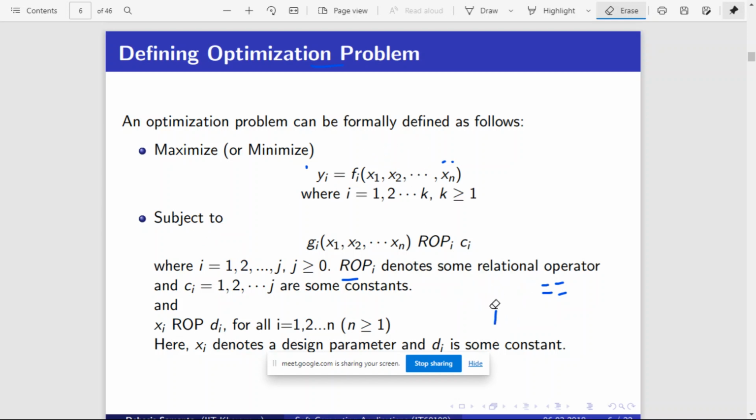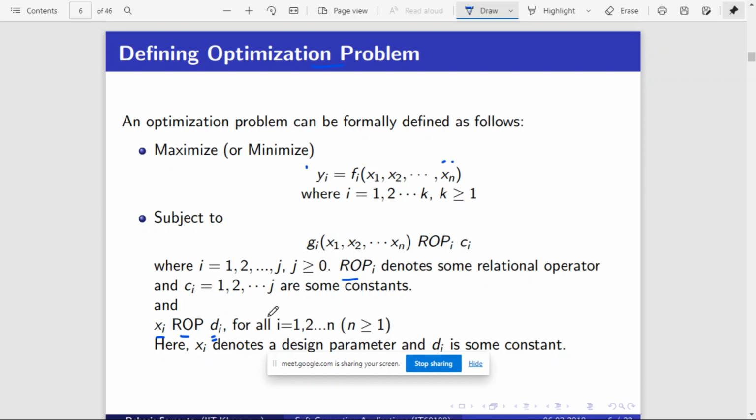Optimization function and constraints. This constraint will be operated on some constant, and for operating we use which operator? Relational operators, right? So that is what is represented here. This g of x1, x2, ..., xn is operated on some constant. That means xi ROP (relational operator) di.